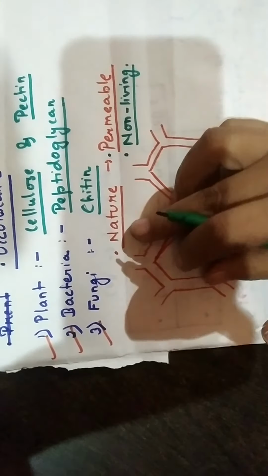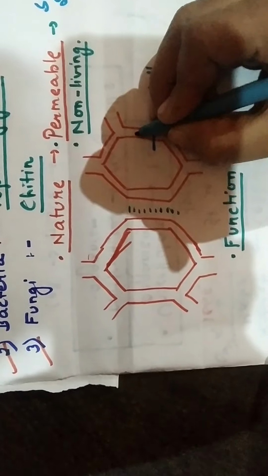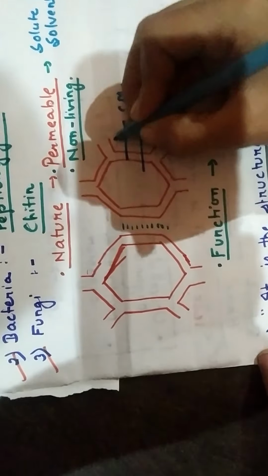Coming to the next, the nature of the cell wall. The nature of the cell wall is permeable. It is permeable to both the solute and solvent. So for the cell wall, here I have taken two cells. This is the cell membrane and outside the cell there is present cell wall.